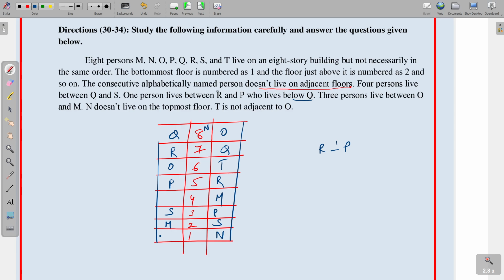Alphabetically named persons are not adjacent to each other. So see QR, so PQR, these two are adjacent, this one is also not correct. So is there anywhere adjacent for us? O Q T R M P S, and only this one follows.